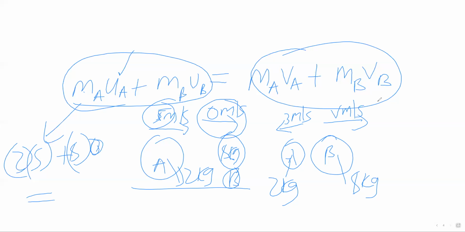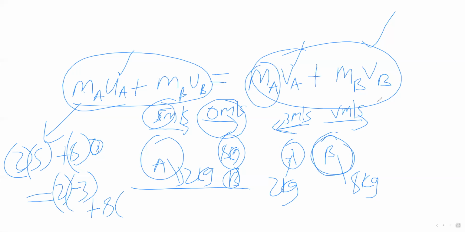And this is equal to the other side. The mass of the first object is 2, the final velocity is 3, but remember it's in the opposite direction, so it's negative 3. Plus the mass of the second object, which is 8, times its velocity, which is v, that we are calculating for.